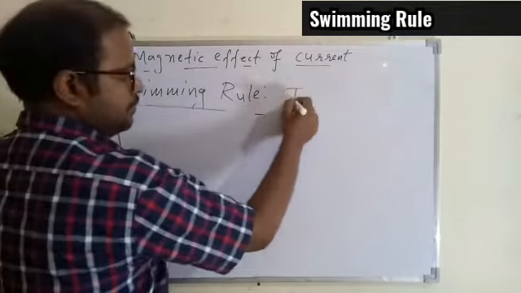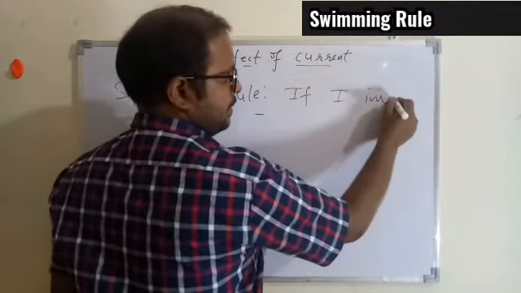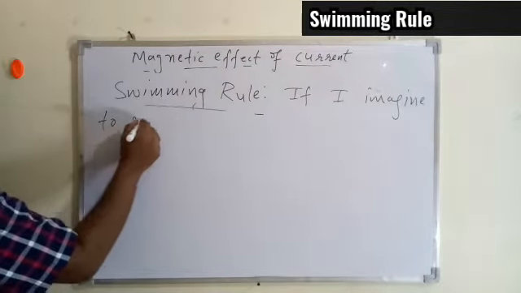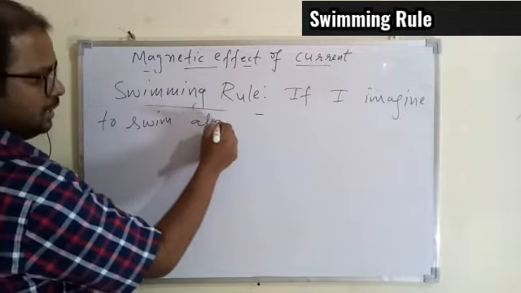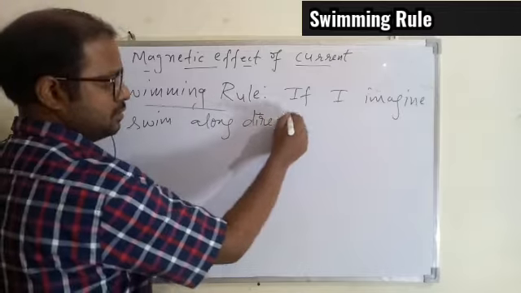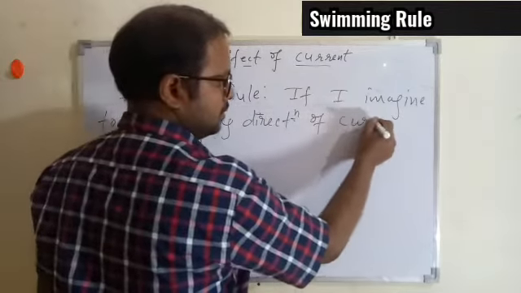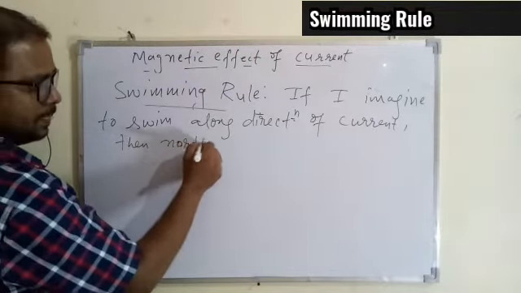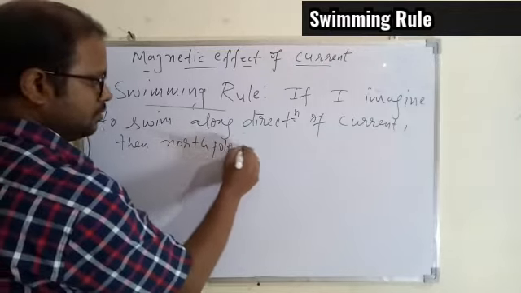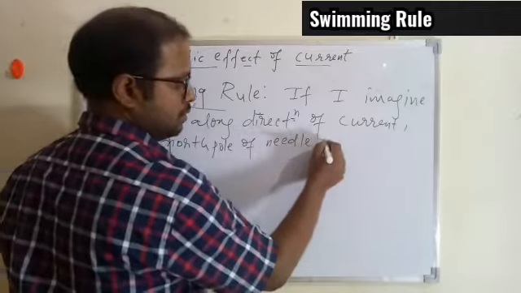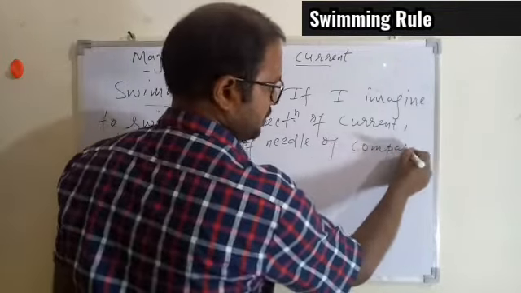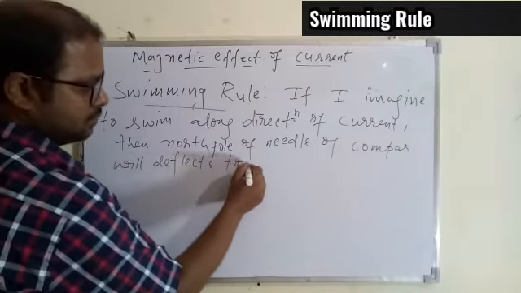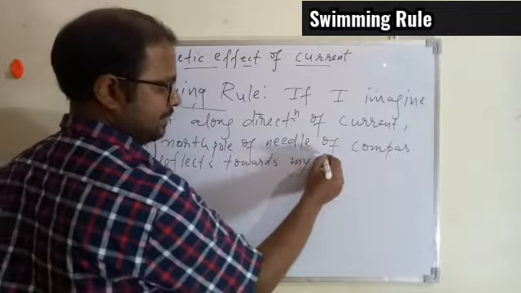Okay, so we can say if I imagine to swim along the direction of current, then the north pole of needle of compass will deflect towards my left.